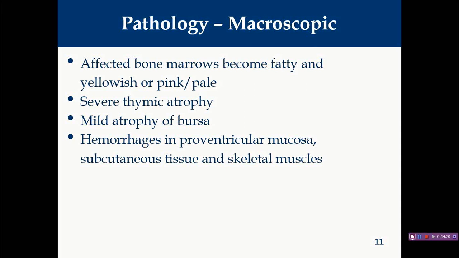Due to this apoptosis, there will be no production of T lymphocytes, and this leads to atrophy of the thymus. This virus is also responsible for induction of atrophy of the bursa. And due to thrombocytopenia, you will find hemorrhages over various organs, including proventricular mucosa, subcutaneous tissue, and skeletal muscles of the body.